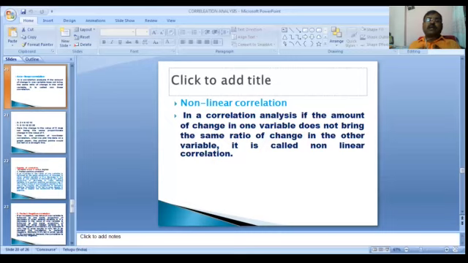Once again, if the amount of change in one variable does not bring the same ratio of change in the other variable, it is called non-linear correlation.